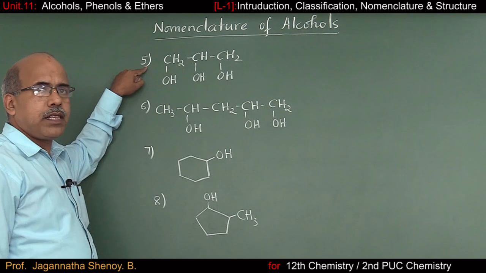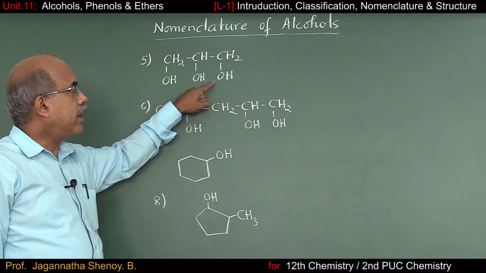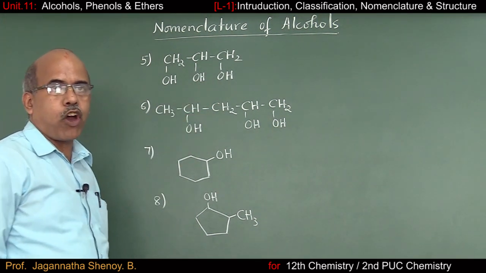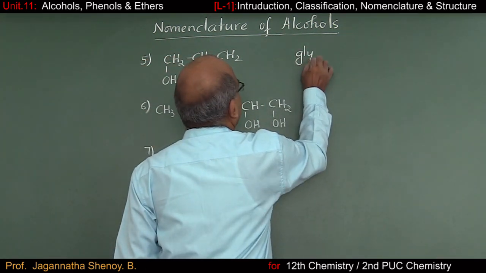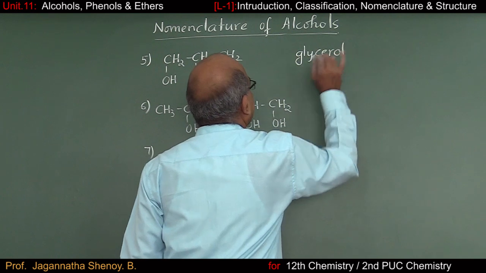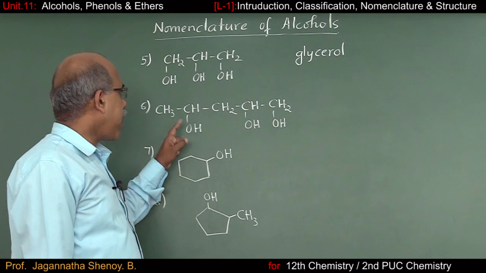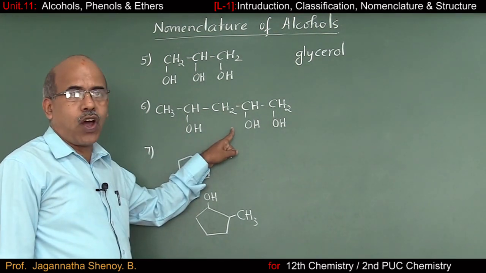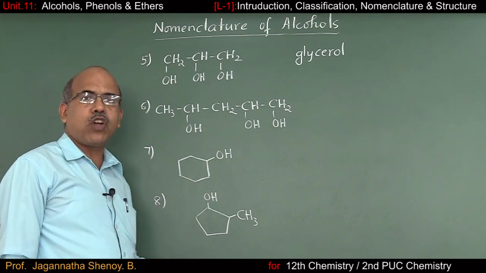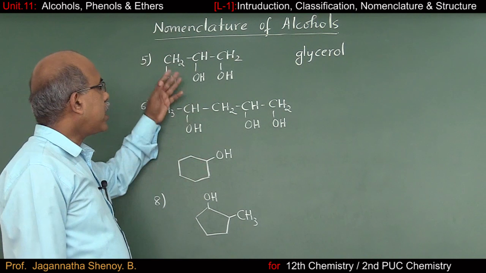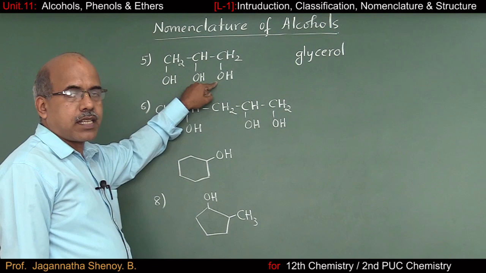So the fifth example I have considered is actually a trihydric alcohol. The common name of this compound I have already given in the beginning itself. What is the common name? It is called glycerol. This is an example of trihydric alcohol. Same way, for this compound, there is no common name as such. And for these 2 compounds also, we do not consider common name. We shall straight away go for IUPAC names. What about the IUPAC name of this compound?